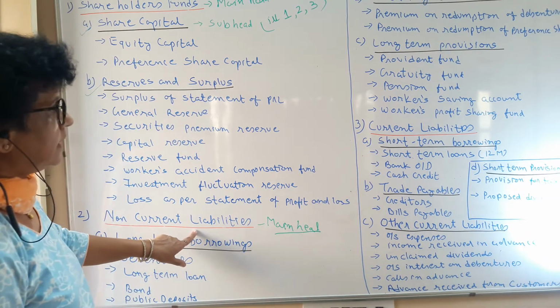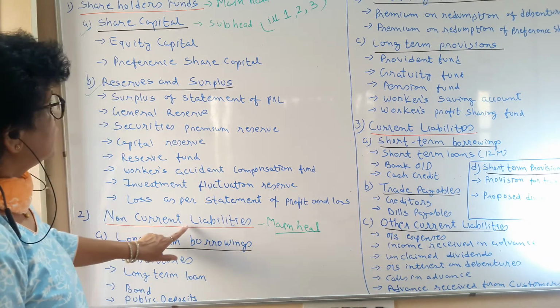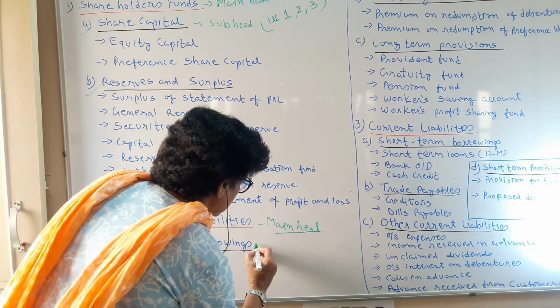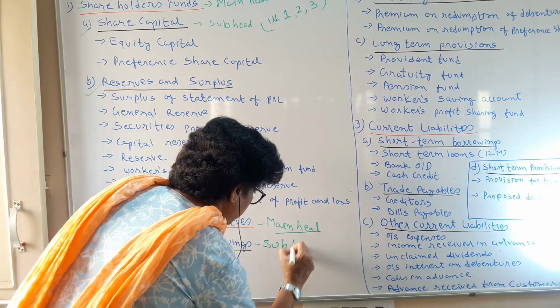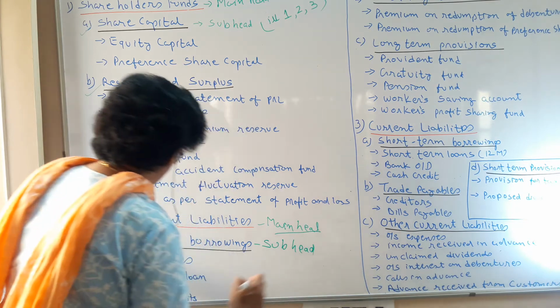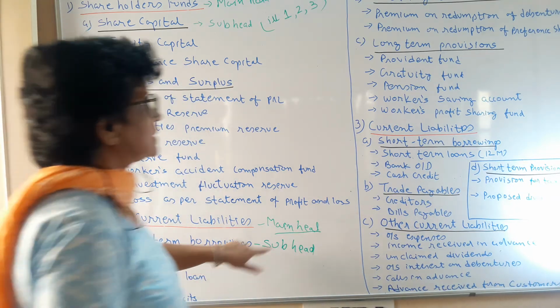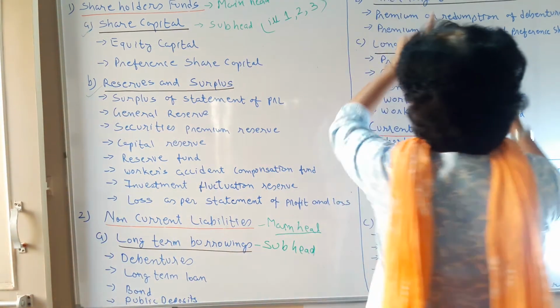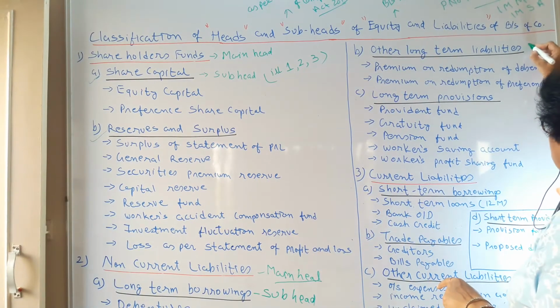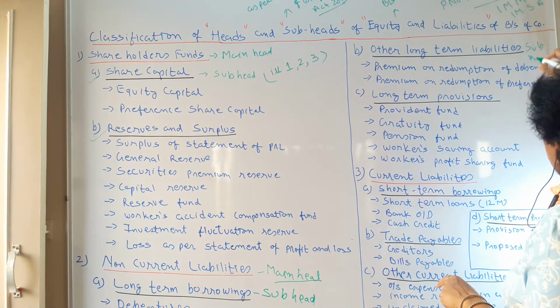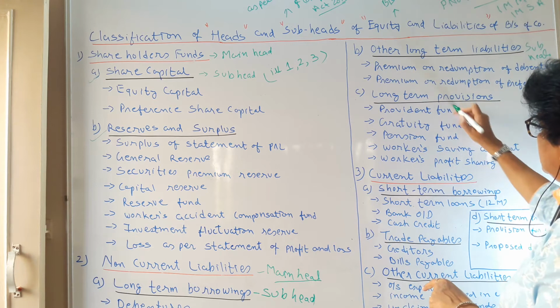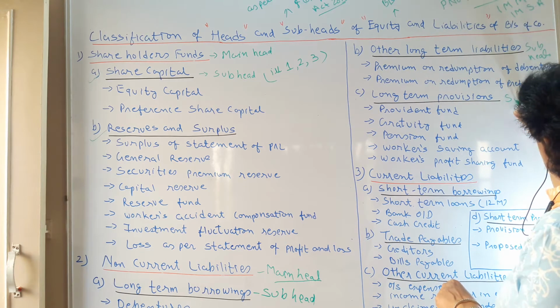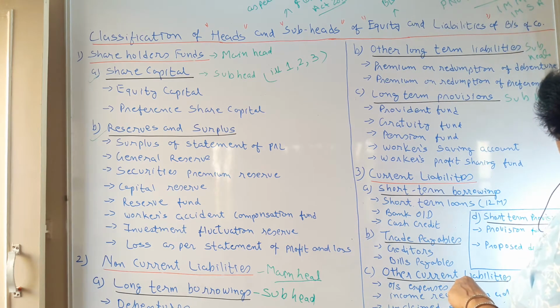In this main head, you have three subheads: first, long-term borrowings; second, other long-term liabilities; and then long-term provisions. This is also going to be your subhead.